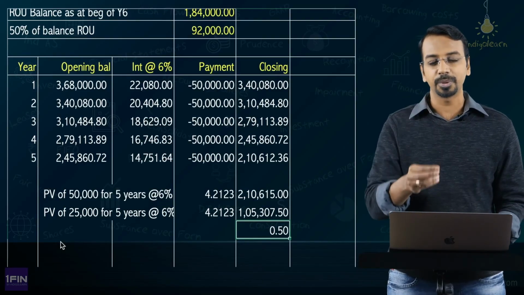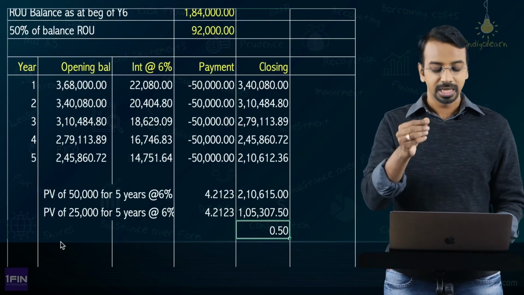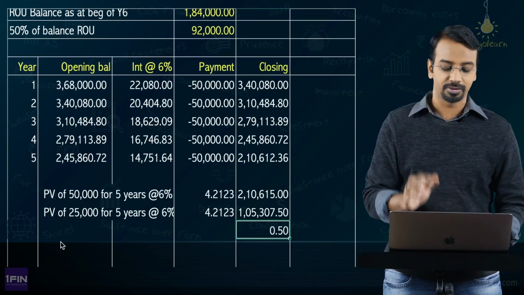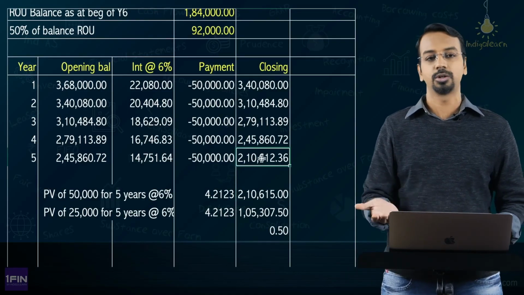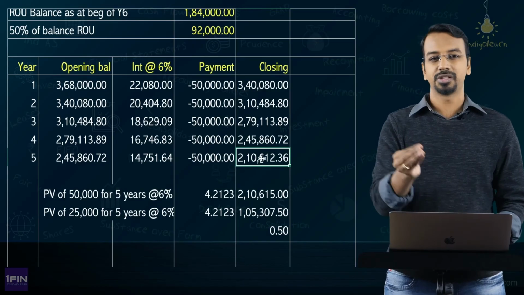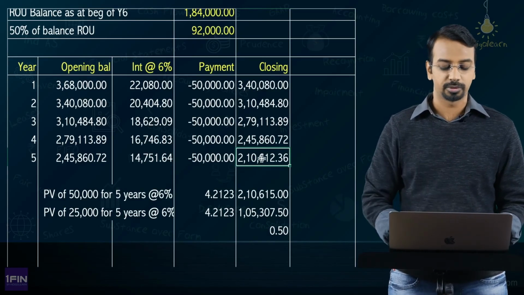So for now, 50% of right of use asset is given up and 50% of lease liability is given up. So, whether you take 210,615 and do the calculation or 210,612 and do the calculation, it will just be a difference of 1 or 2 rupees here and there. You should not be worried about that.